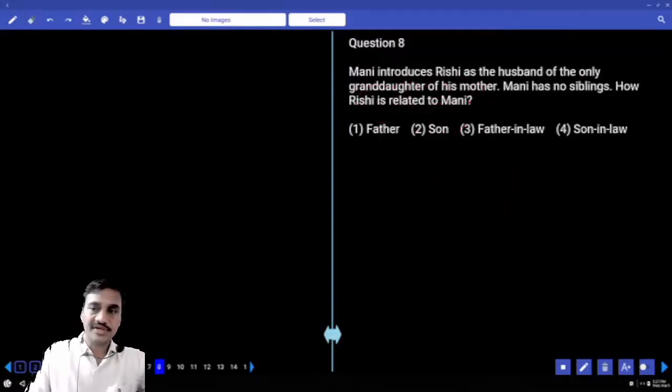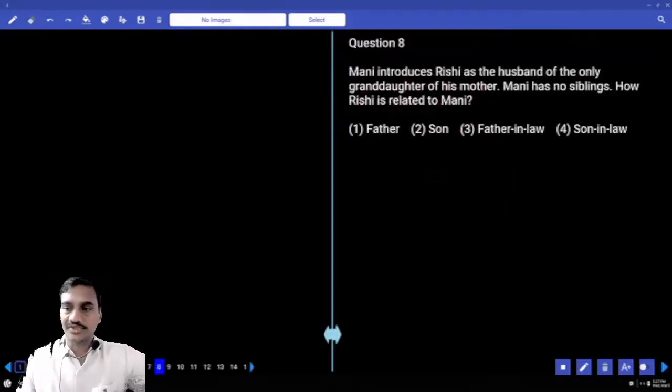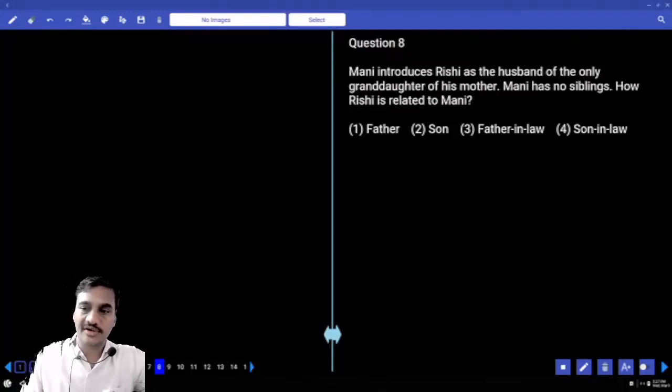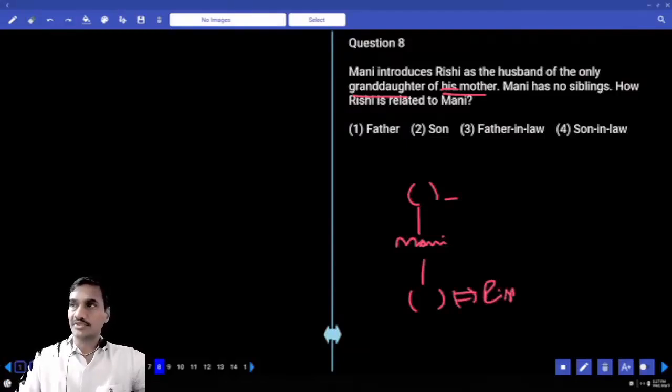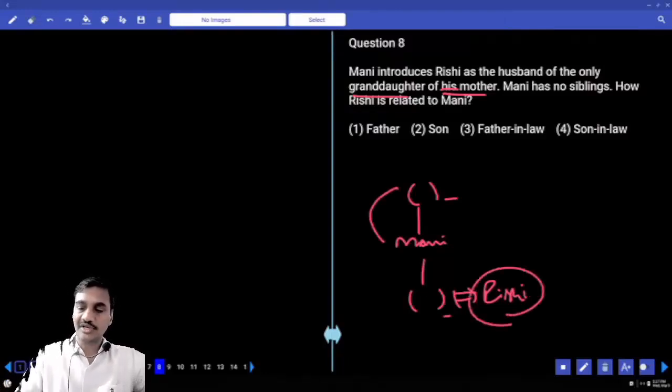The next one, Mani introduces Rishi as the husband of the only granddaughter of his mother. His mother means Mani's mother. Mani's mother's granddaughter, only granddaughter. Mani's mother's only granddaughter's husband. Who is that person? Rishi. Now this Rishi is the husband of whom? Mani's mother's only granddaughter. That means how is this Rishi related to Mani here? Son-in-law. That is choice 4, question number 8.